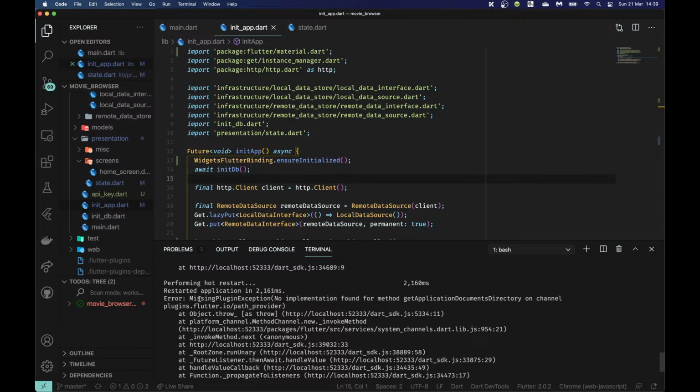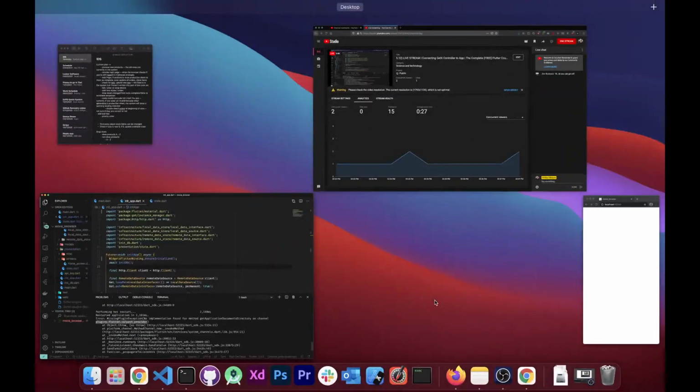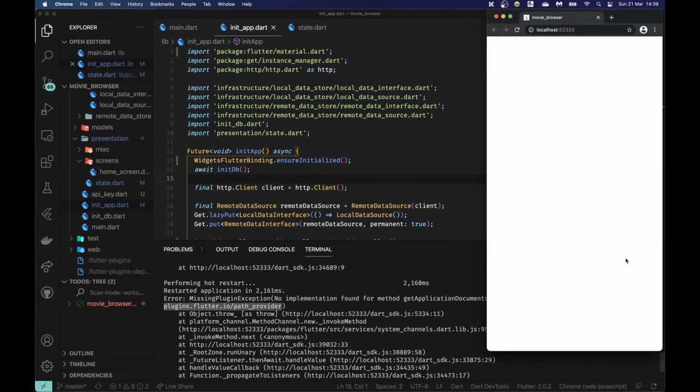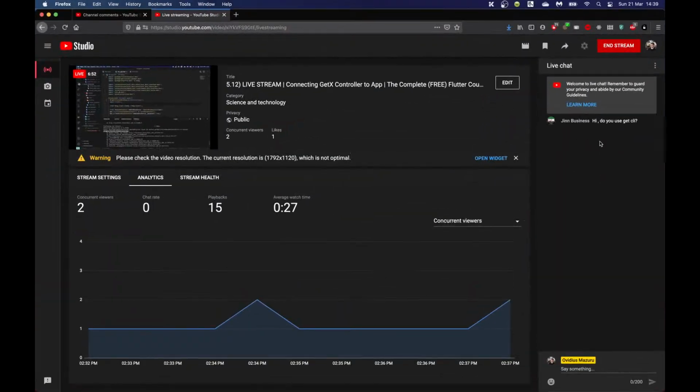Another error. Missing plugin exception. No implementation found for method get application documents directory on channel plugins.flutter.io/path provider. Now, what is happening here? What's up with this? Do I have a comment over here?